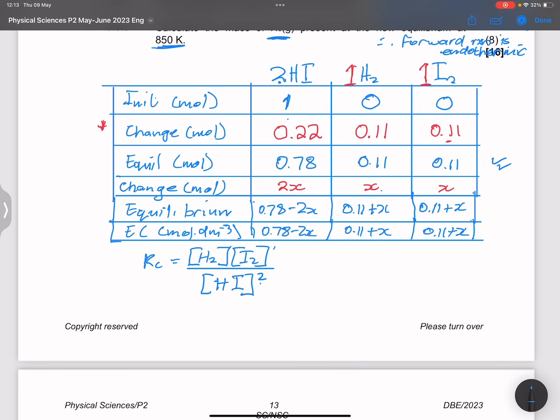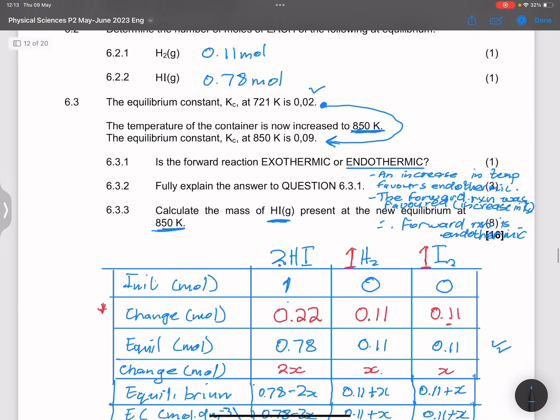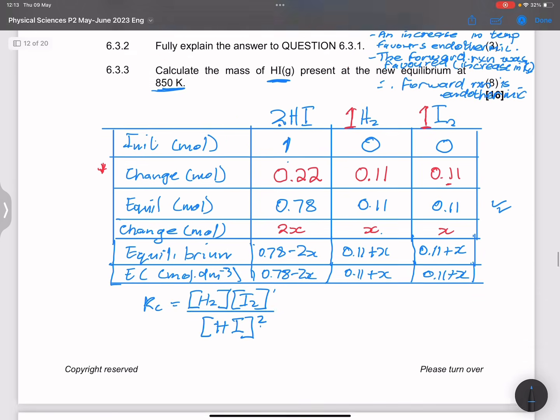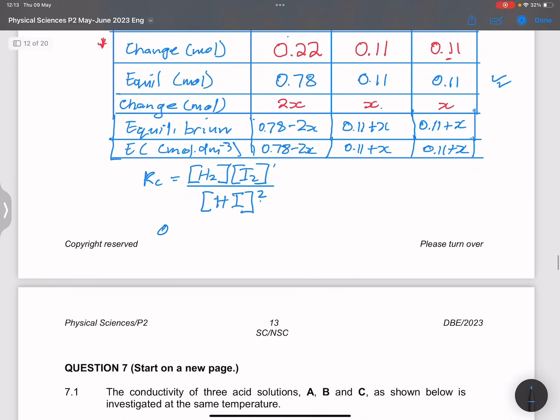Remember, this is equal to 0.01. So now 0.09, which is the Kc value. We're given that Kc value to be 0.09. So I've got 0.09, which is equal to